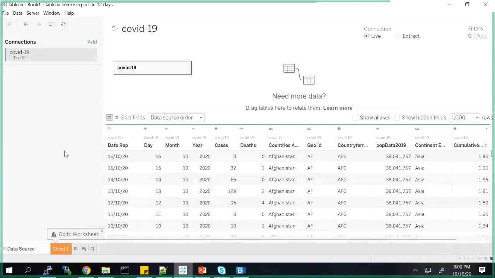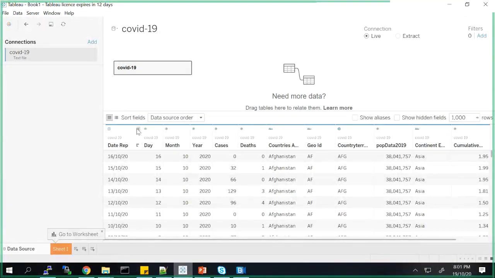One more important thing about Tableau is that it auto detects the data type of the columns that it is trying to ingest. How do you know that? You can see that in these icons over here. Here it is taking it as a date column, so you see COVID-19 dot date. Here it is taking it as a day column, here as a month, as a year. This icon means it's a numeric value. This ABC means it's a string value. This sign means it's spatial, like it is taking it as a geographical data type.